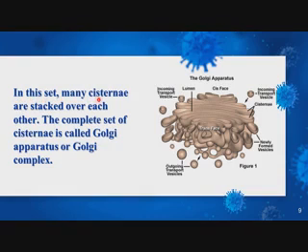Now in this set, many cisternae are stacked over each other. The complete set of cisternae is called Golgi apparatus or Golgi complex. Look at this: these are the stacks of the cisternae. Cisternae are stacked over each other, and then they form the Golgi apparatus.